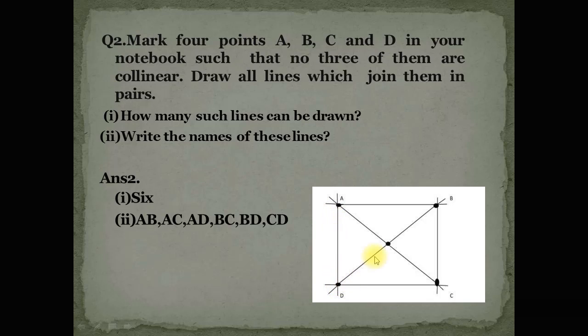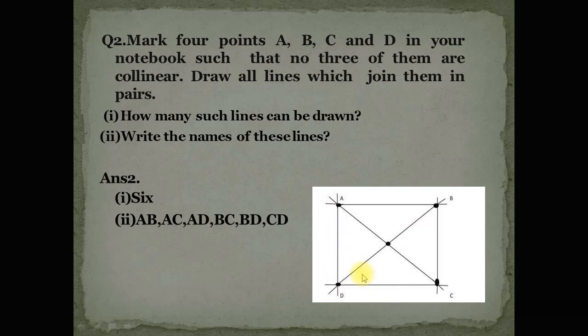Now we can join D to point B, this is the fifth pair, and we can join point A to point C, this is the sixth pair, because the question is that they draw all lines which join them in pairs. So how many such lines can be drawn in pairs? We can draw 6 lines with joining 2 points. Write the name of these lines. This is the line 1 AB, this is another line BC, and a line CD, a line AD, line AC and line BD.